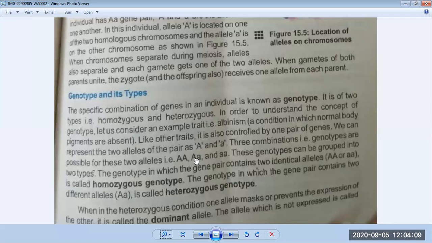Okay, so these four features are what he told the people about why he chose the pea plant. So the pea plant has all these characteristics inside it. It can show different traits. It also has contrasting traits in its body. It can do fertilization by self-pollination and also cross-pollination. And it has a short but fast life cycle. So this was the reason that's why he chose the pea plant. All these features are present in the pea plant.